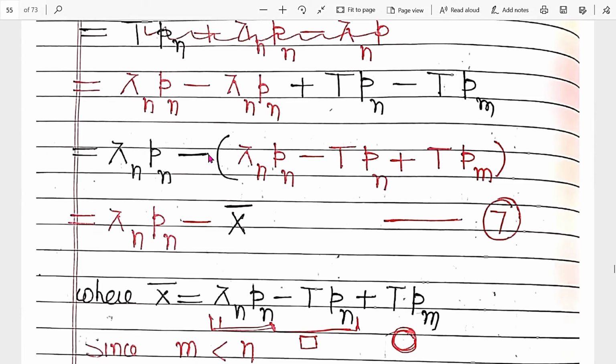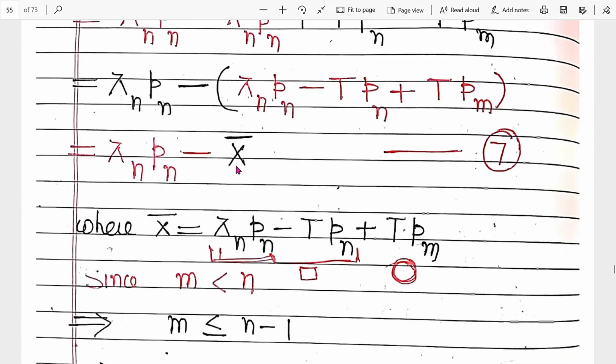From this we take the minus sign out. So this is minus of this number. So what is this number? This is x bar. What is x bar? x bar is lambda_n p_n minus T p_n plus T p_m, right? So we get equation number 7.